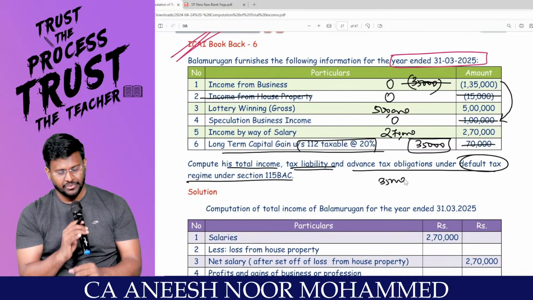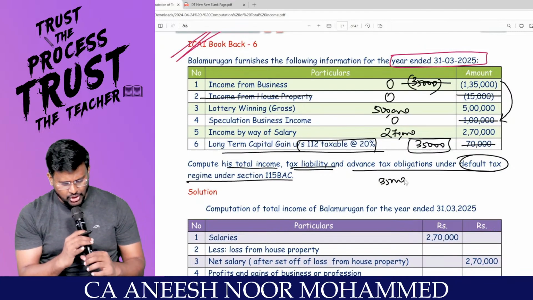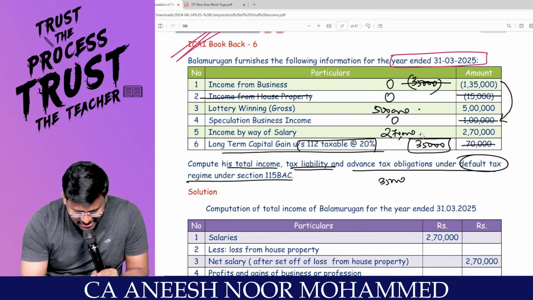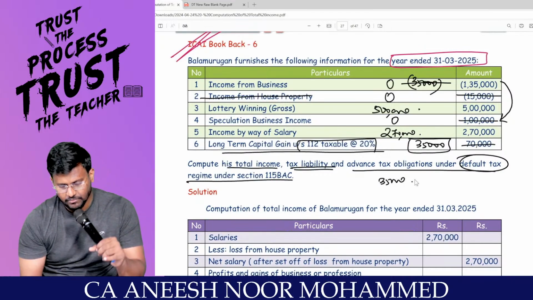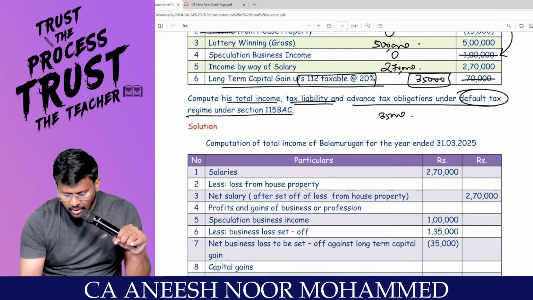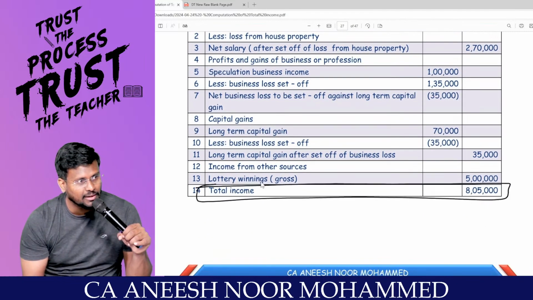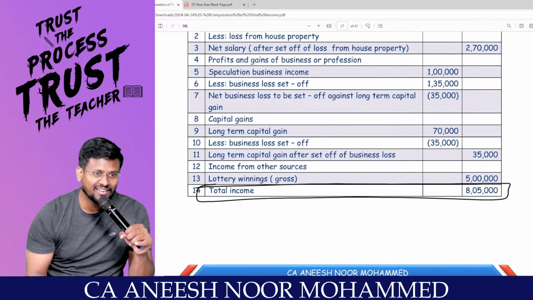Right, sir? Sir, compute the total income. Total income: 5 plus 2.7, 7,70,000, plus 35,000, 8 lakh. The total income, my dear lovable students, is 8,05,000. That's it. Done. Easy.